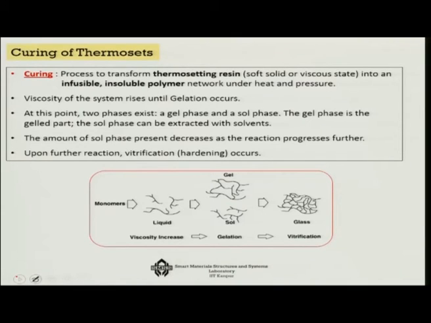Now, thermosets, that means it has to undergo a particular process called curing in order to get set. So, the process from a monomer stage: first you are starting the process. In liquid stage itself the branching is occurring and then the gel is forming.